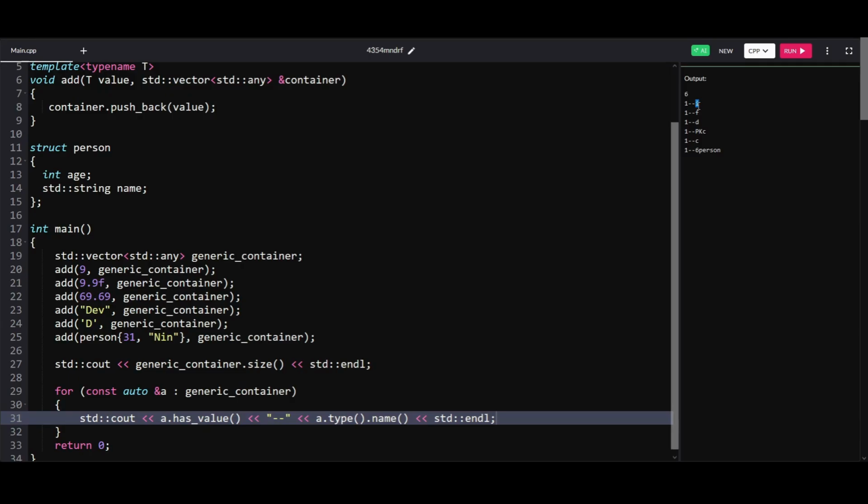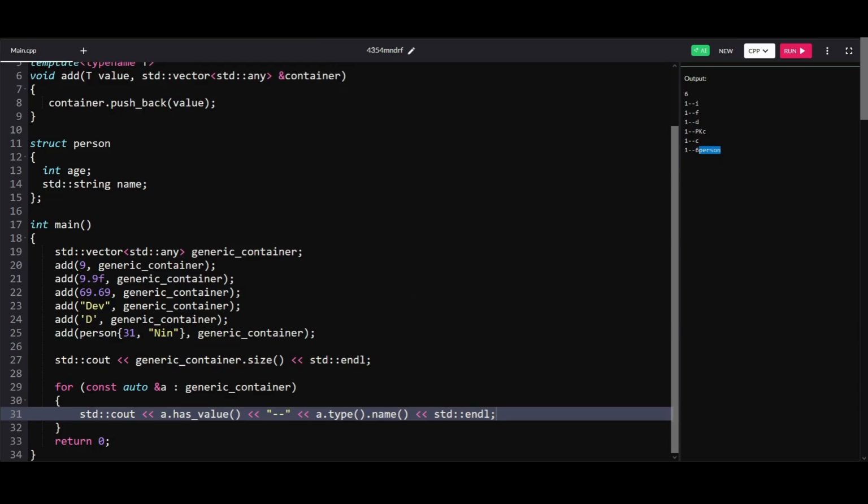So we got an I for an int, F for float, we got a D for the double. For string, I think this stands for pointer to a const char. I think that's how strings are represented. You have a C here for a character, and you have the person object.